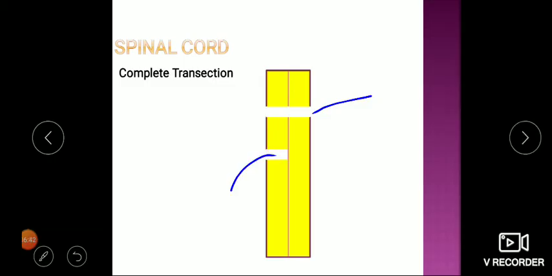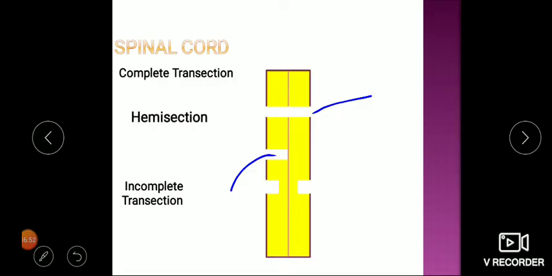So here I have shown you a schematic diagram presentation for transection. This is complete transection, you can see. So it is called a complete transection of spinal cord. Here I have shown half part is damaged, so it is hemisection. And here both lateral halves are damaged, so it is called an incomplete transection.